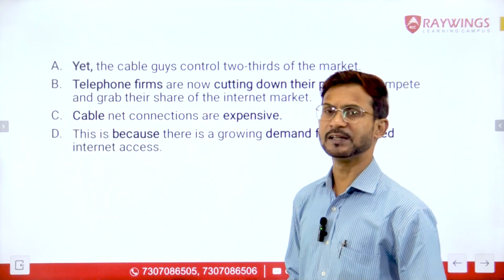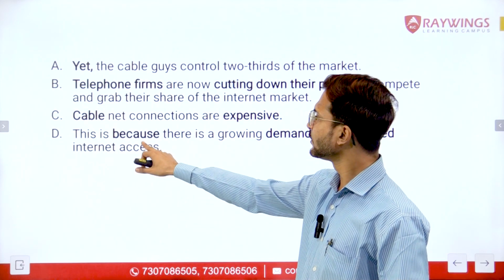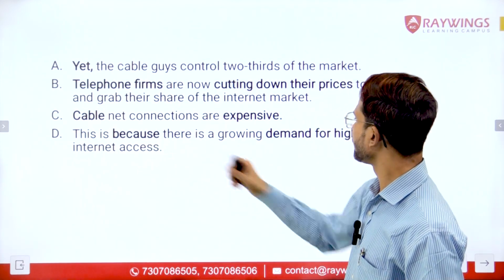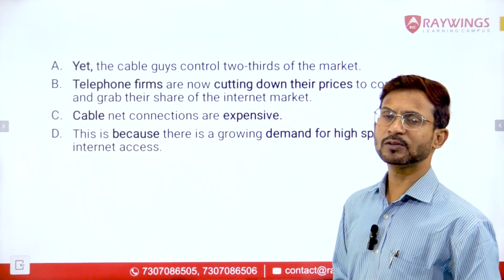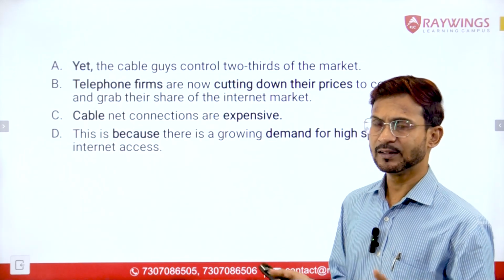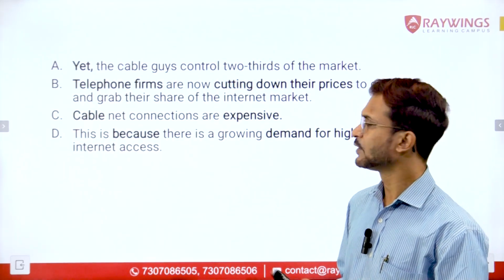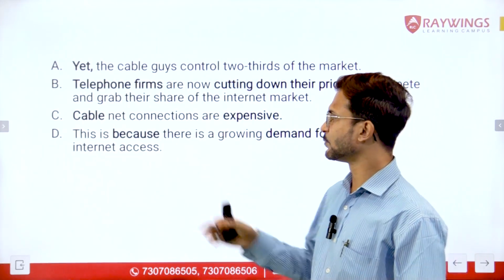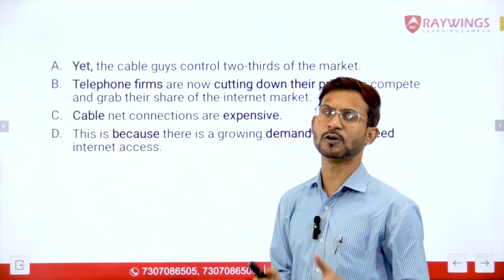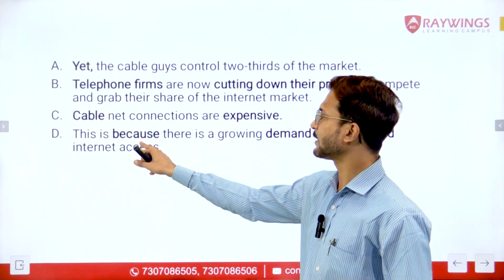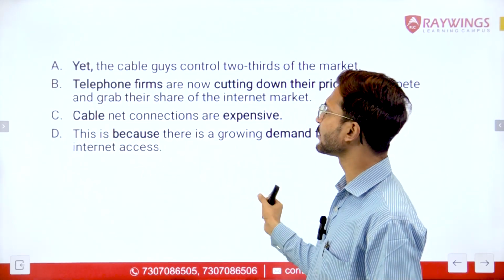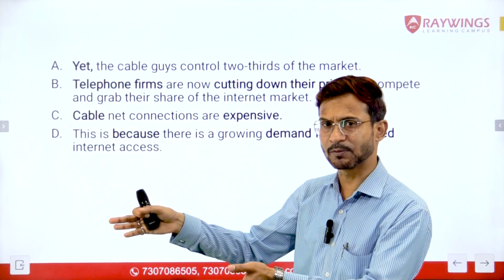Coming to sentence D, we have one word, because. Because tells us about the cause or the reason. When we were talking about the cause and effect relationship, we studied that the word because represents the cause or the reason behind something. That means this is a reason behind something and there has to be something before this.